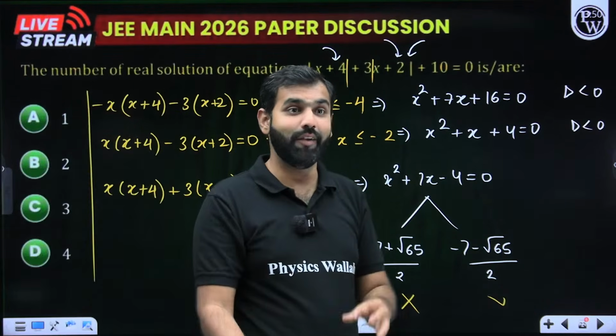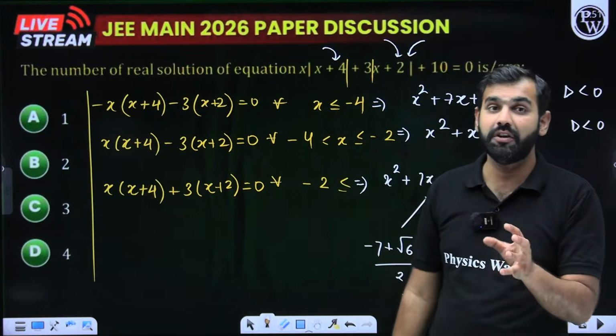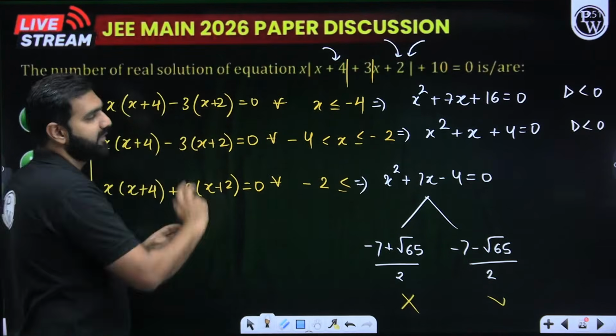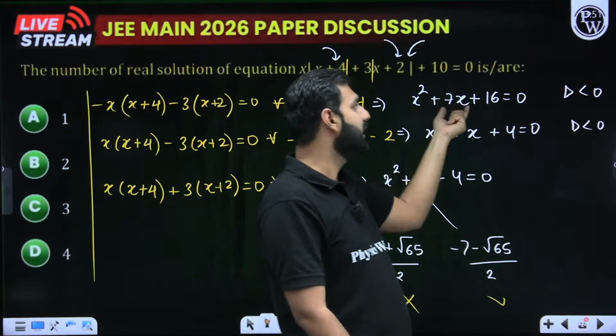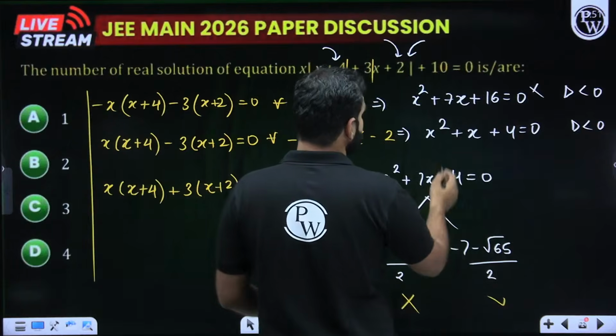Keshav, I'm still waiting for your response on what the trick to this question is, and will really appreciate if you could share the right approach. Now when we simplify this, you get a quadratic. When you solve this quadratic, don't solve it, find its discriminant first. That discriminant will be negative, which means there is no solution from here. The next quadratic which you receive is this.